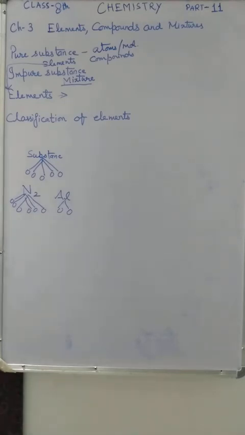So the definition will be: elements are pure substances which are made up of only one kind of atoms and which cannot be broken into simpler substances by any physical or chemical method. So this is called an element. Each element is made up of only one kind of atoms.